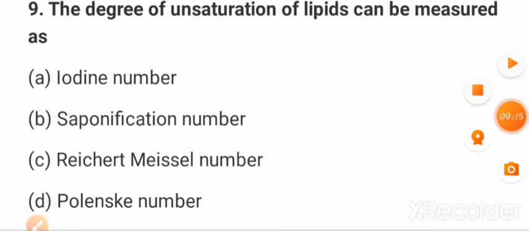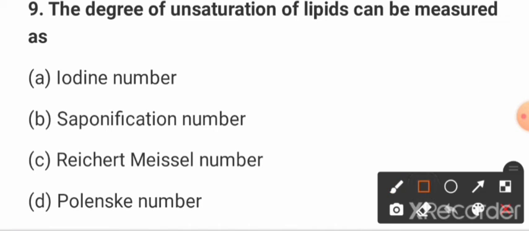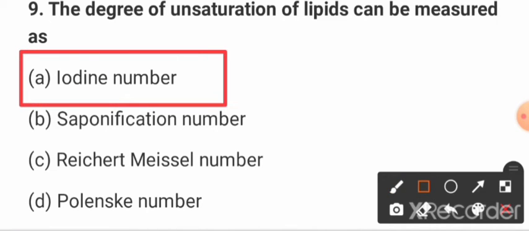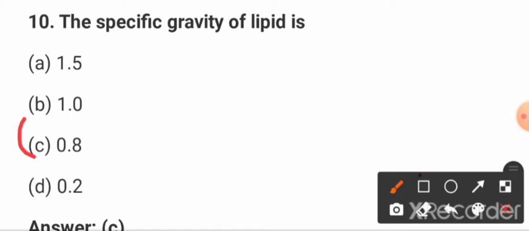Then next question, friends: the degree of unsaturation of lipids can be measured as? Option A, iodine number, is the correct answer. Now next question, and this one is a most important question: the specific gravity of lipid is option C, 0.8. So 0.8 is the specific gravity of the lipid.